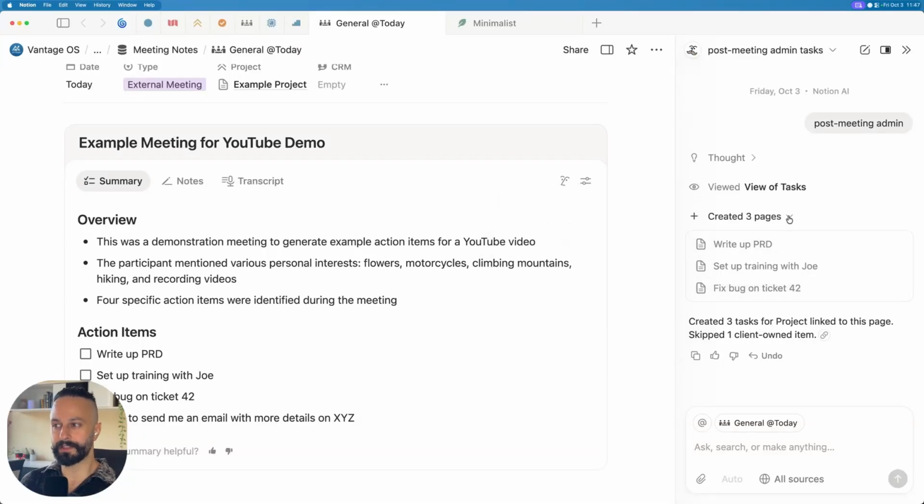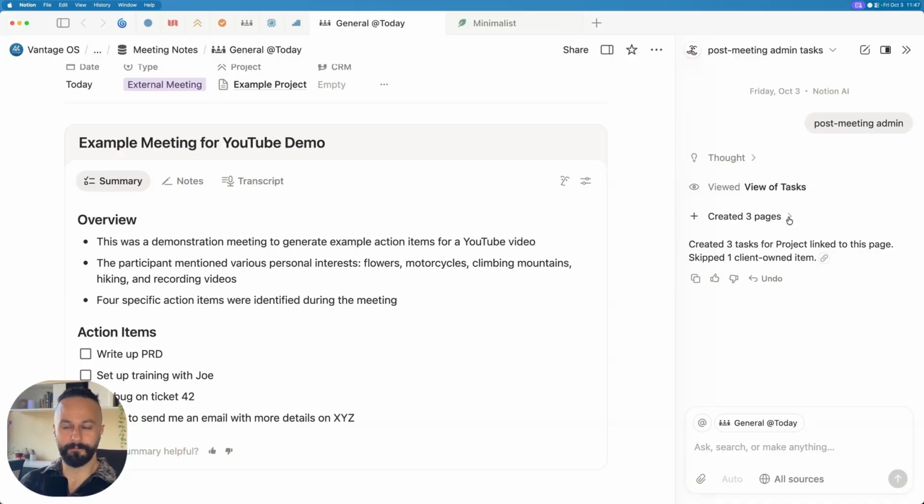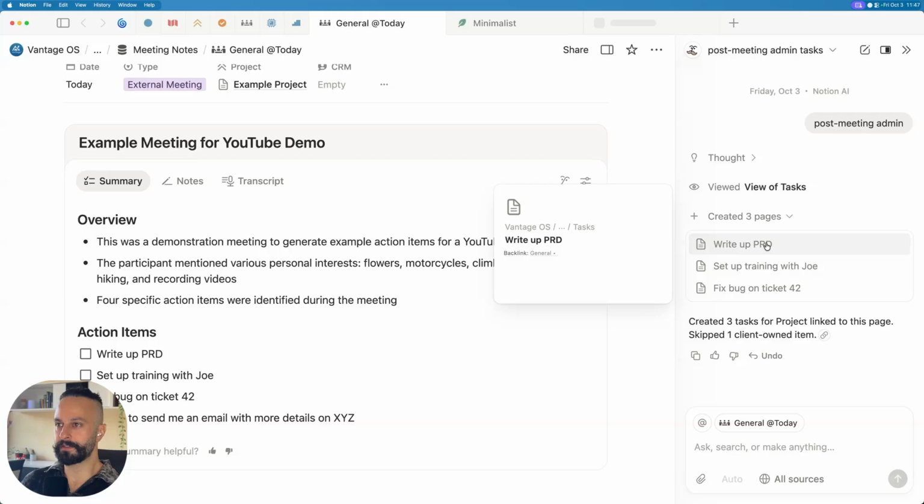How sweet is this? Took 20 seconds maybe. And again, I don't need to be here while he does this. He's just doing it for me. I can go off into the next meeting, safe and sound, knowing that things aren't going to slip through the cracks. If we just check one of these to see that it's adding it to the right place.